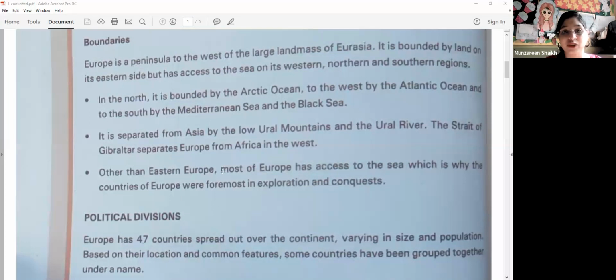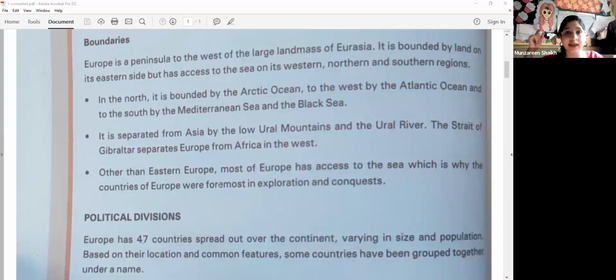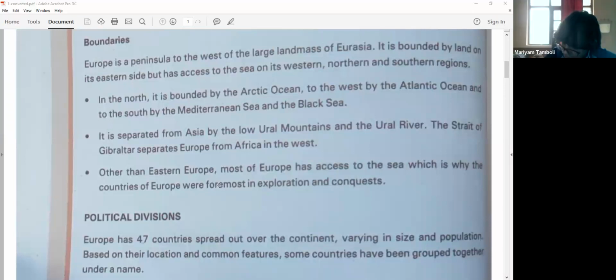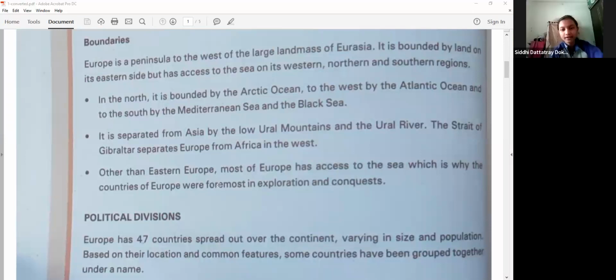Now let's see which seas we are talking about. In the north, it is bounded by the Arctic Ocean. Please underline. Towards the west of Europe is the Atlantic Ocean. And towards the south of Europe are the Mediterranean Sea and the Black Sea.